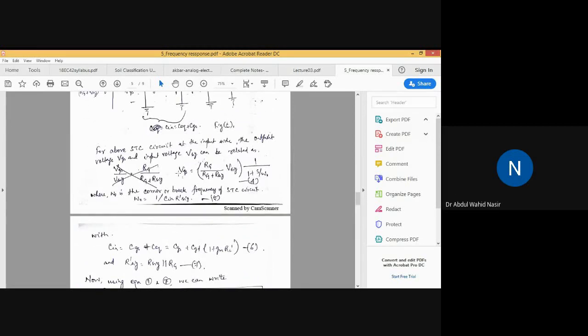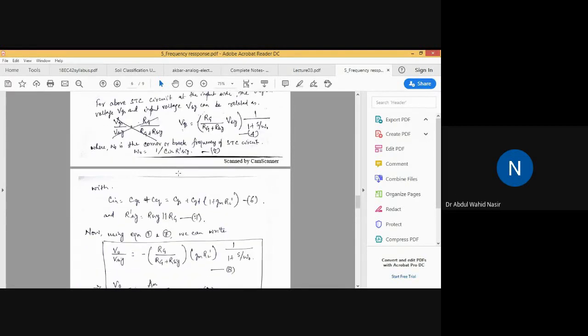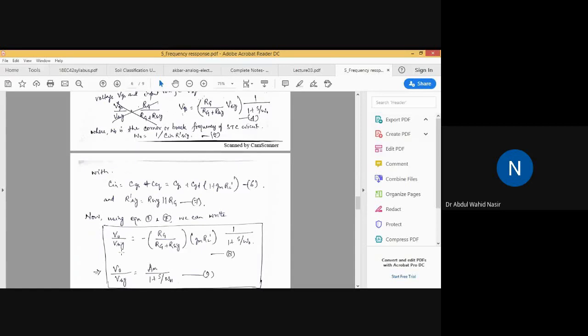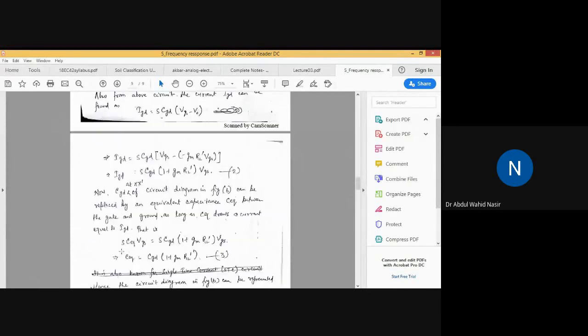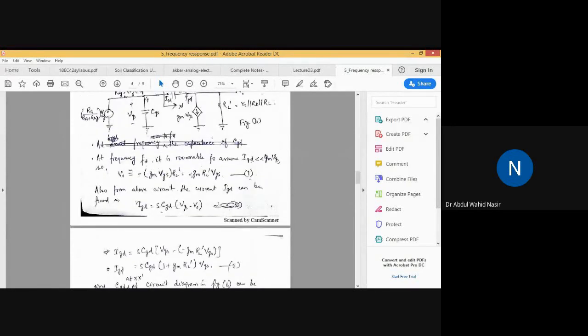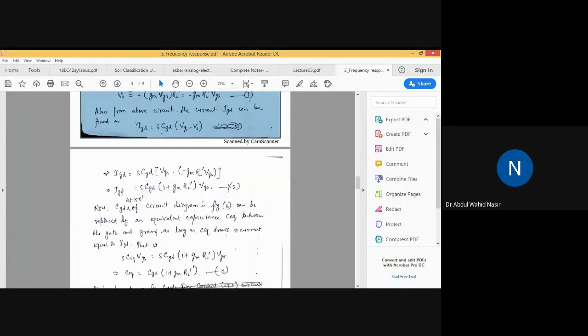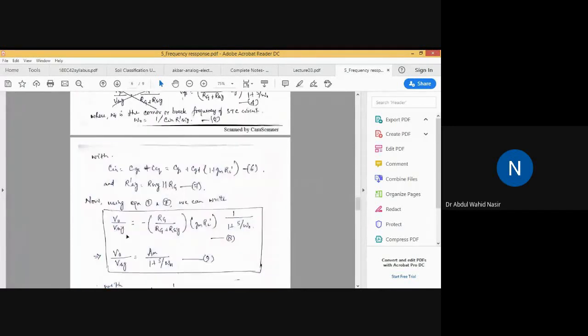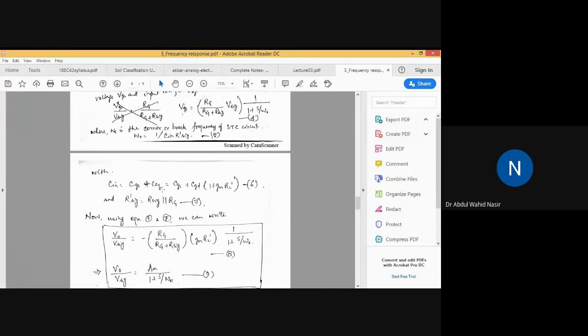So this is the value of VGS. Now how to find the gain? How to find the CS amplifier gain? The gain is V naught by VSIG. What is the value for V naught? We have seen the value for V naught is minus GM RL' VGS, from equation number 1. And what is the value for VSIG? Let us see.